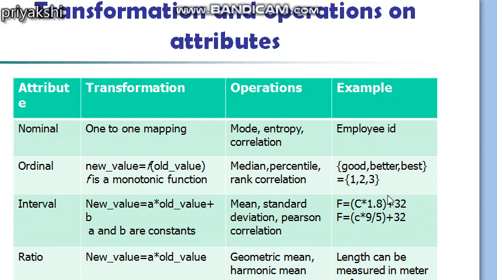So a temperature in Celsius can be converted into Fahrenheit using the transformation function: the value in Celsius multiplied by 1.8 or 9/5, and that value added to 32. So here your value of a is 1.8, or 9/5, and the value of b is 32.